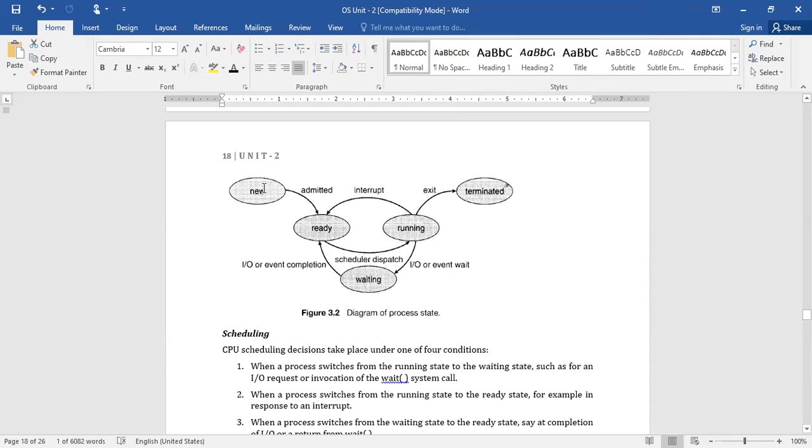Once again, I'll repeat the same example which we discussed in the previous class. Just imagine a hospital example. When a patient enters the hospital, he needs to be registered or book the appointment at the reception counter by paying the consultation fees. That is what we call the create state or new state.